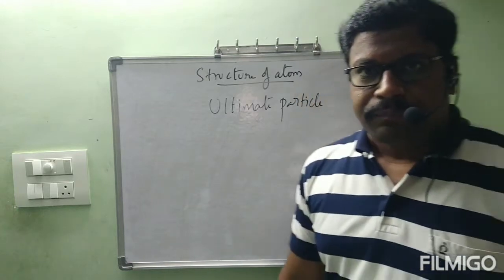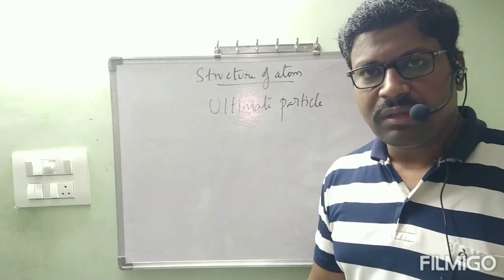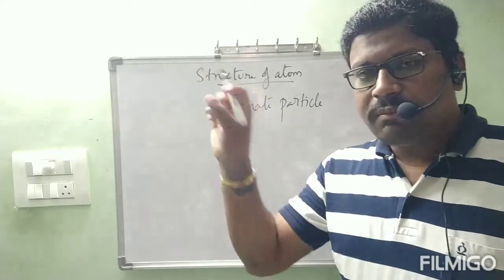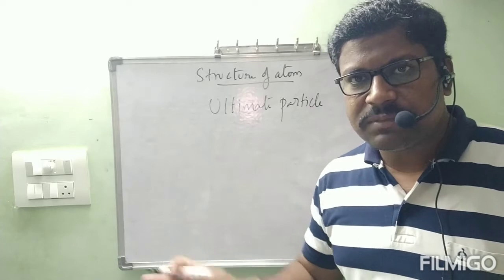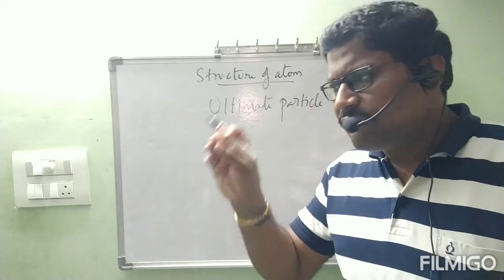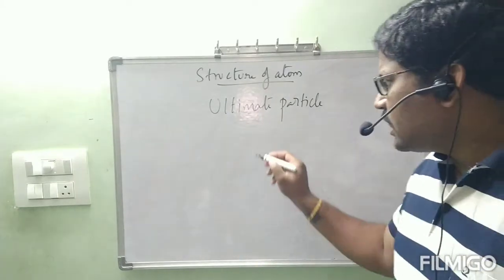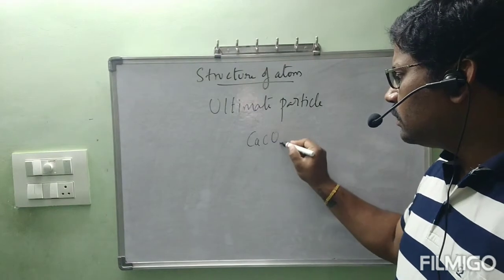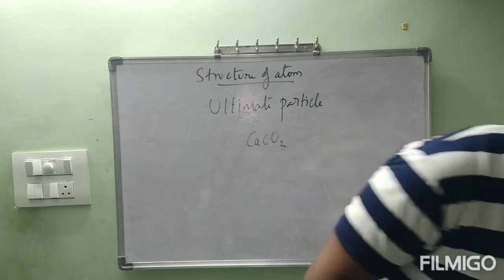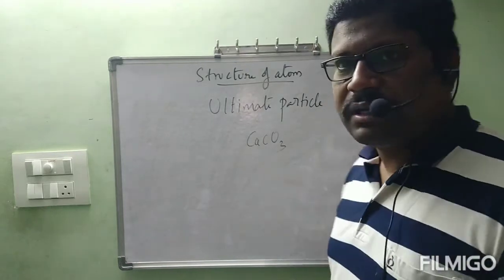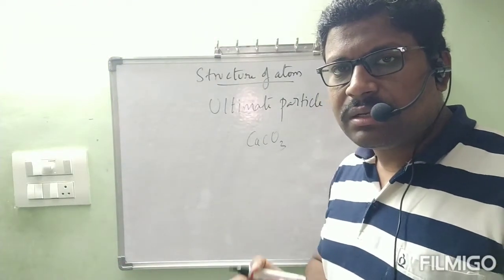What is that? Atom is the ultimate. Ultimate means last particle. I said that a chalk piece is there. The chalk piece is made into powder. Again, that powder can be divided. Correct or not? Like that, I made powder. Furthermore, by using a microscope also I tried, and finally I got CaCO3. What is the formula of chalk piece? CaCO3. Okay. After getting this CaCO3, again I asked you to separate it.